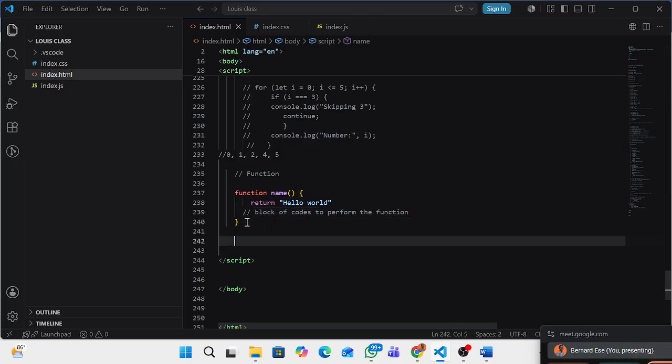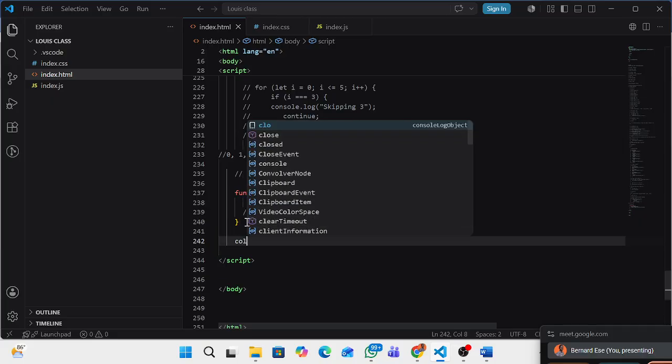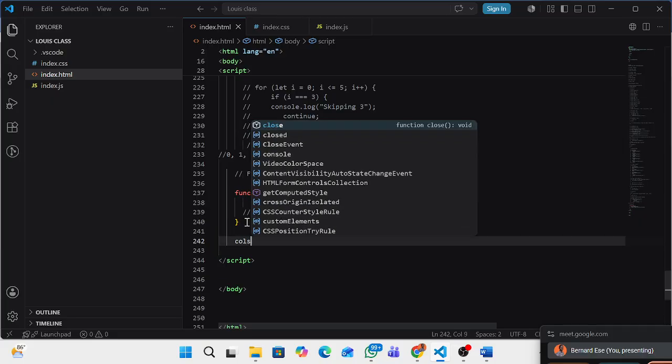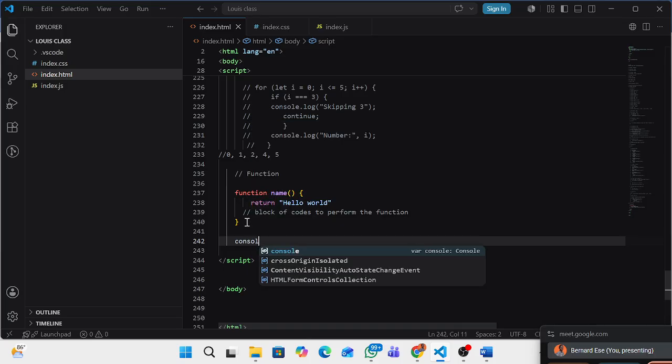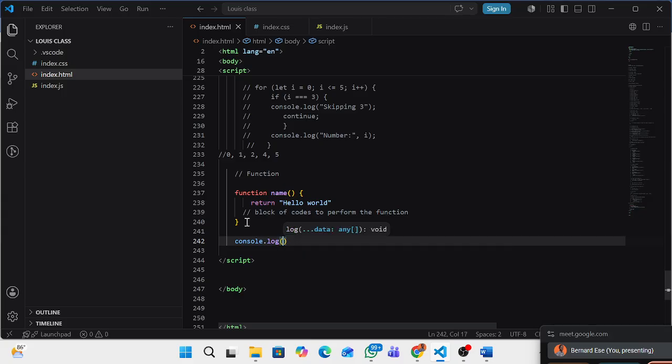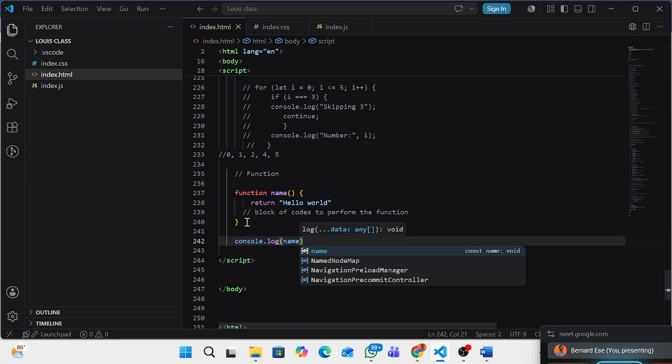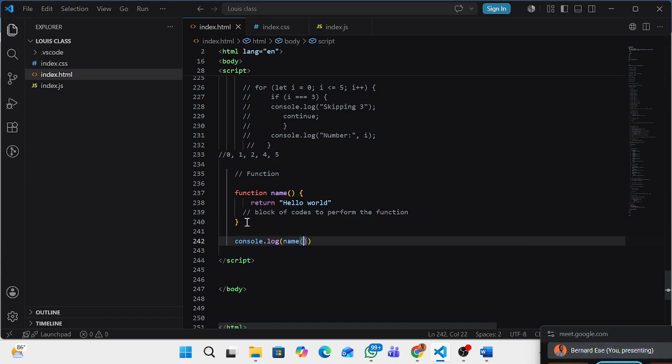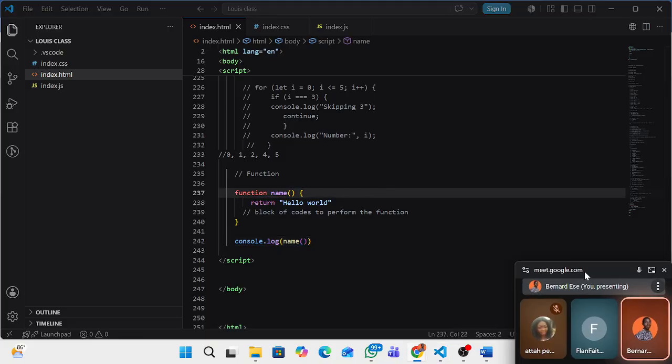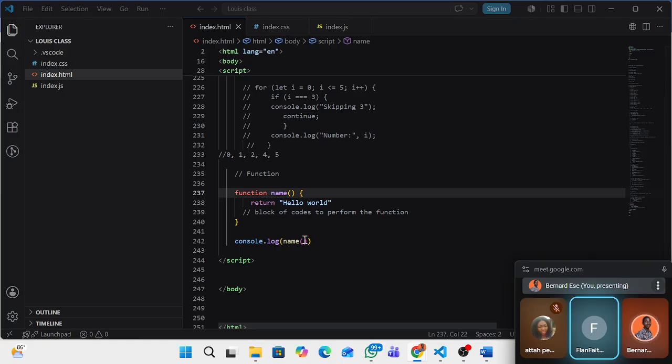So the next thing to do is say console.log, then the name of the function. Do you understand? So the name of the function here is what? Is name, right?